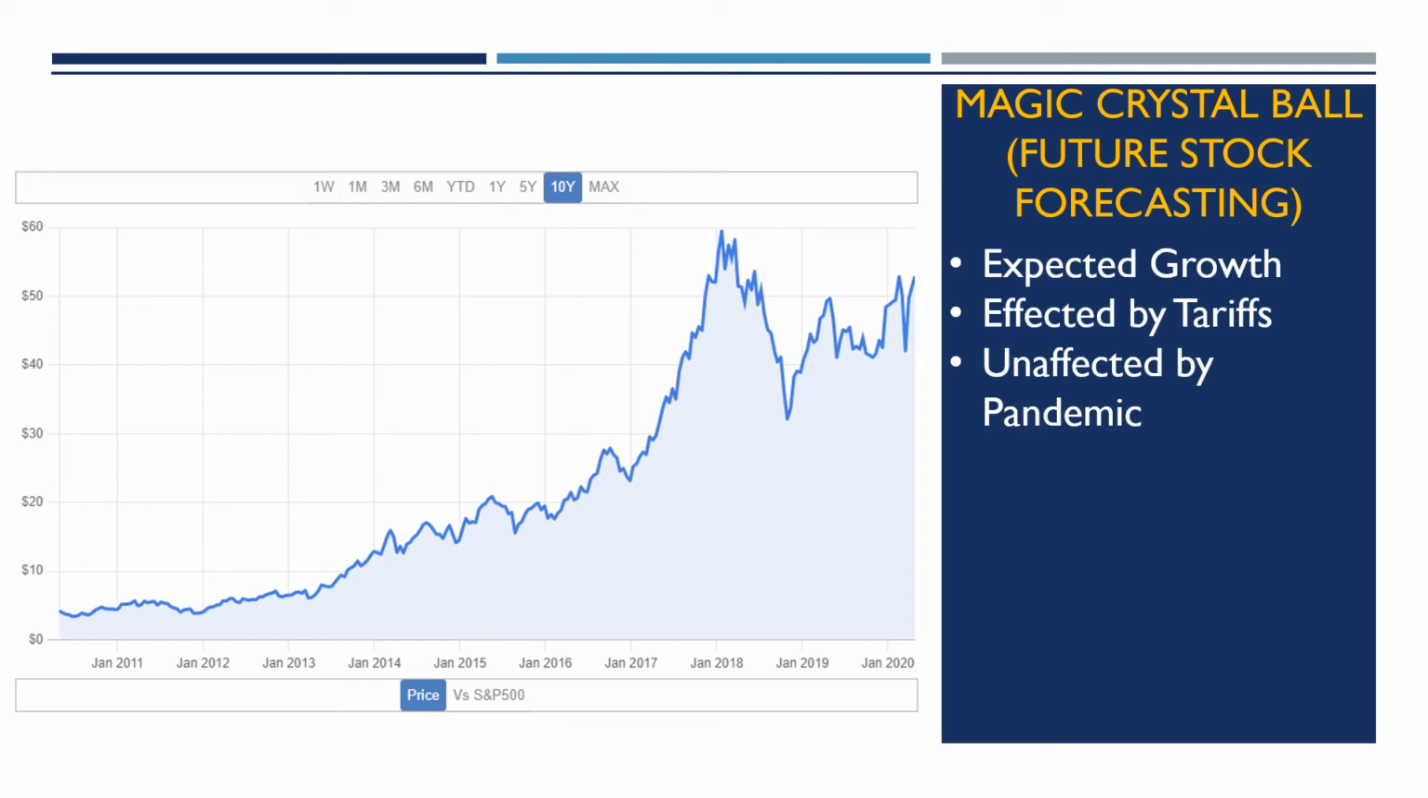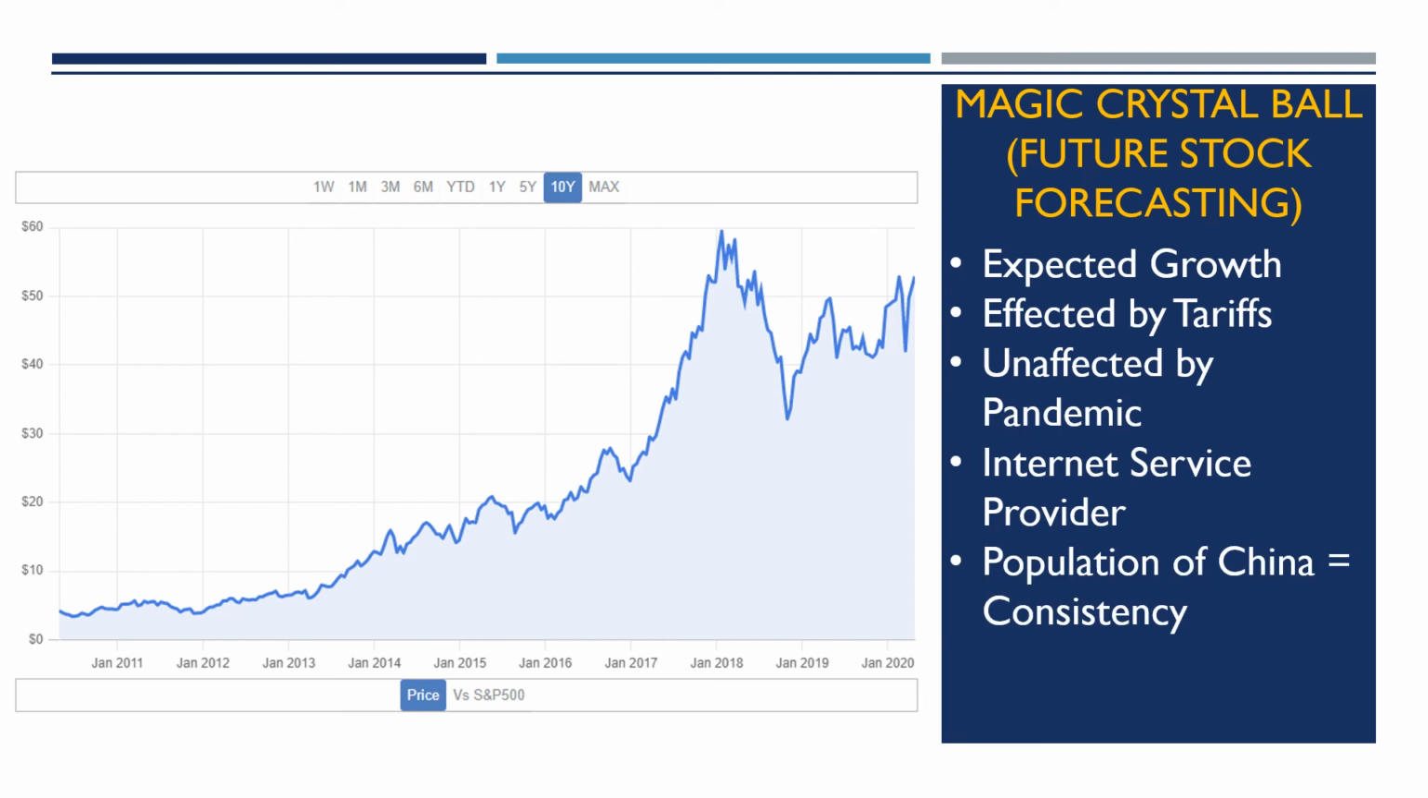We looked at their Bollinger Bands, we looked at their index, and the data analysis that goes with that, and relatively unaffected. They are an internet services provider. So that is the one industry that has been probably booming around the world because it's the only thing that's open. The population of China equals consistency and a nice, solid user base, and also the diverse revenue stream is another great plus. When you look at the plethora of offerings such as cloud computing, video games, music, social media, automobile investments, and more.